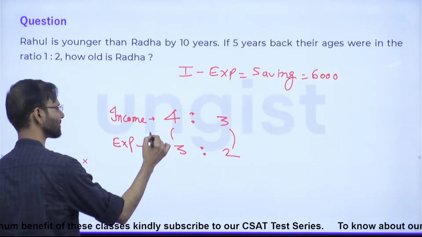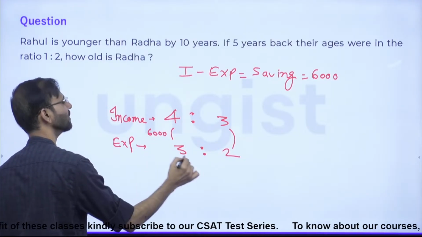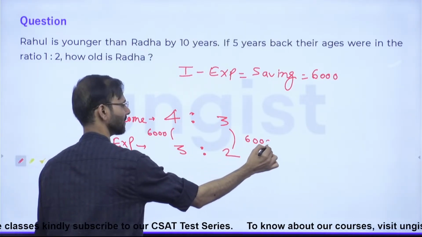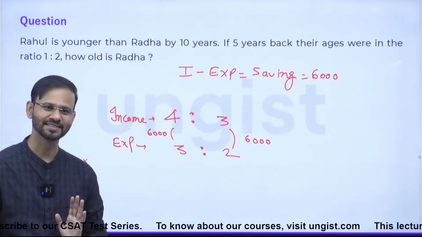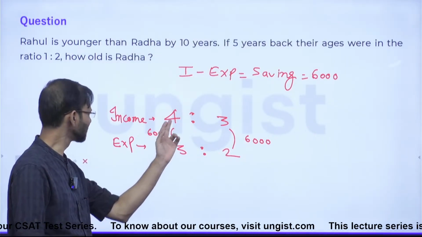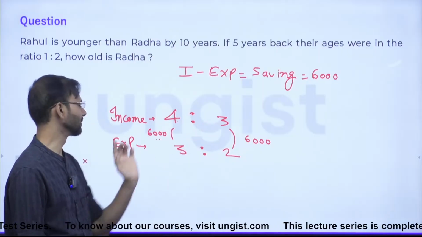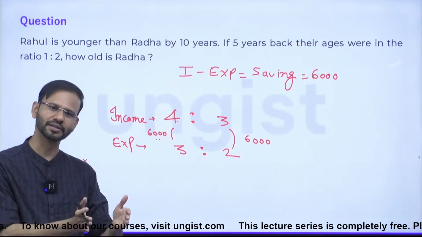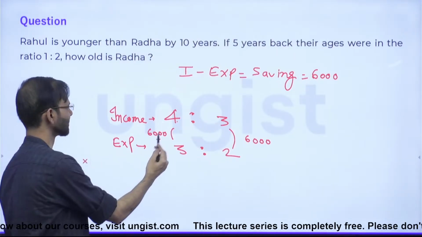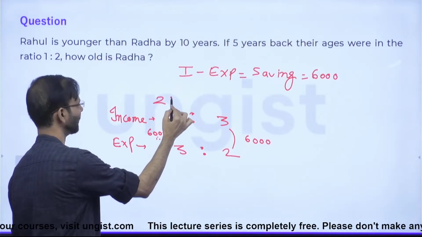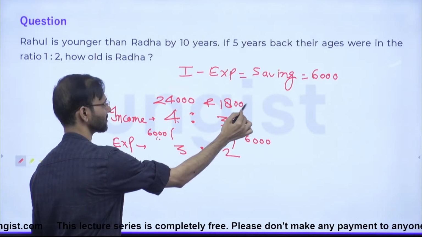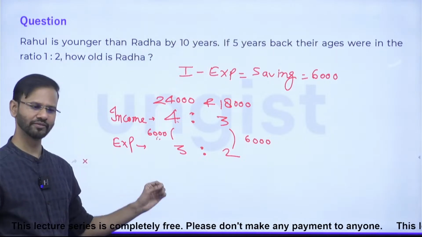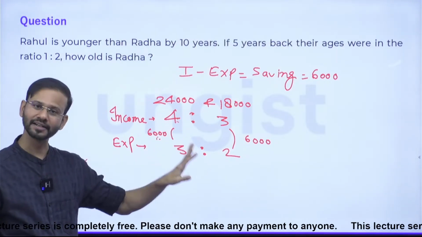Guys, just look at this. This is 6,000 and this is 6,000, correct? So here 6,000 will be treated as the interval size. So 6,000 into 4, 6,000 into 3. The question is saying their incomes are respectively, so this is 24,000, and this is 18,000. So their incomes respectively are 24,000 and 18,000.